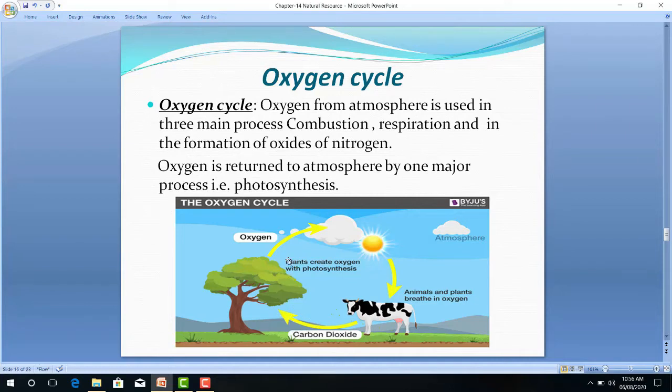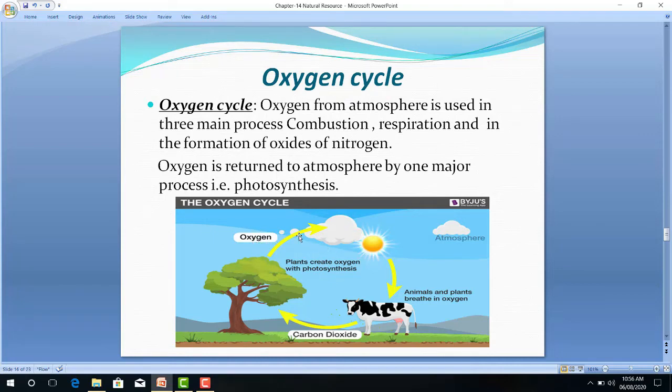This carbon dioxide is used by plants, and the plants utilize this carbon dioxide, water, as well as sunlight. They do the photosynthesis process, and once again they release oxygen, and fresh oxygen mixes with the atmosphere.